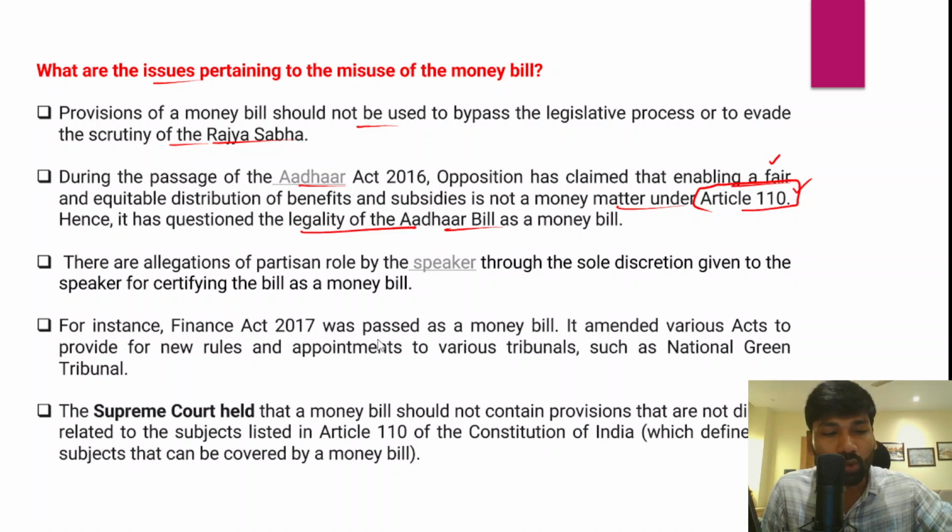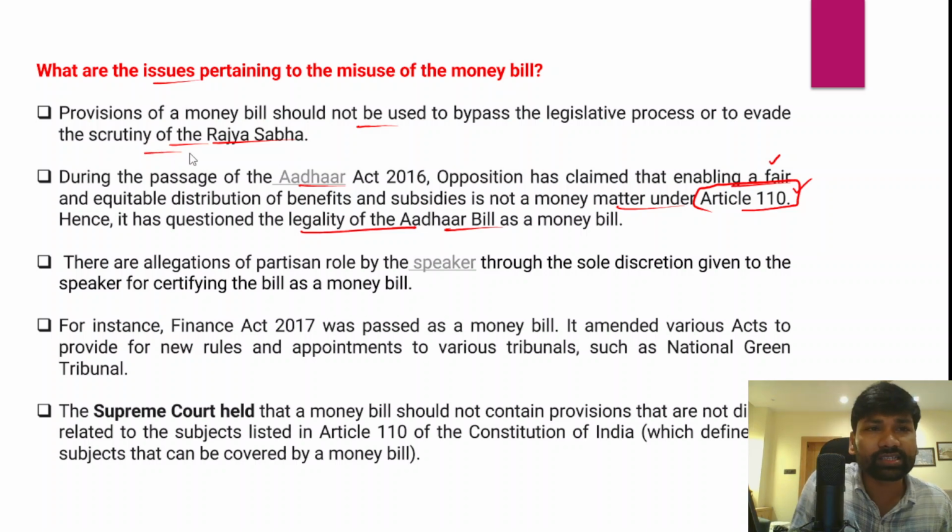Since the government has the majority, this majoritarianism wanted the government to bypass Rajya Sabha, where the government does not have a clear majority. Despite a huge number of opposition party members in the Rajya Sabha, it wanted to evade the discussions and debates over such important bills. That's why the government has been increasingly adopting the route of the money bill.